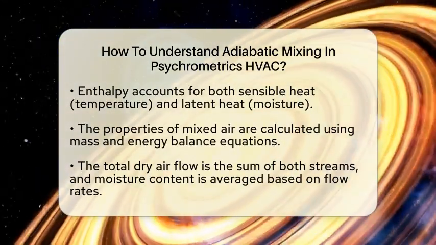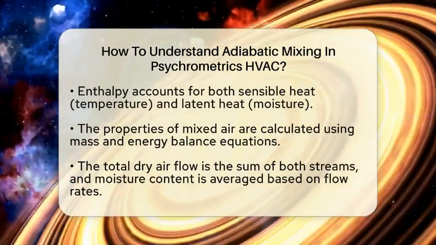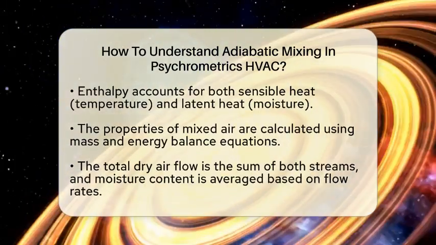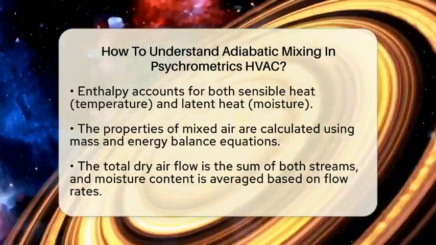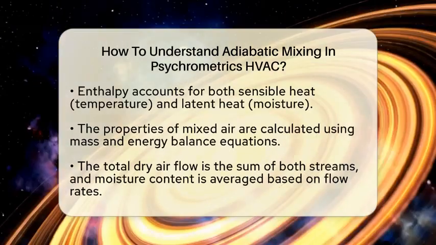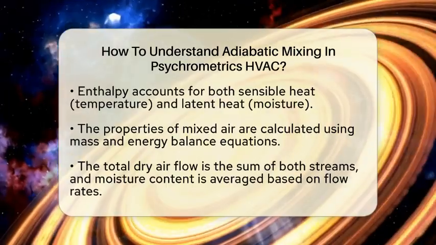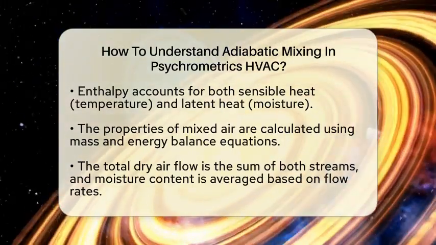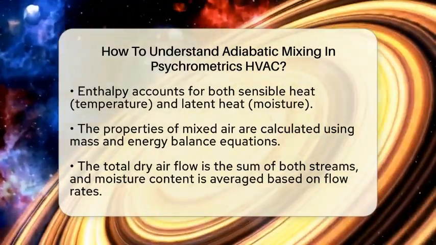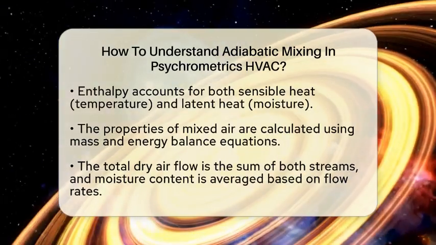When two air streams mix, their properties blend based on how much air is in each stream. To figure out the new air condition after mixing, engineers use mass and energy balances. The total dry airflow is the sum of both streams. The moisture content is a weighted average based on each flow. The total enthalpy is also a weighted sum.